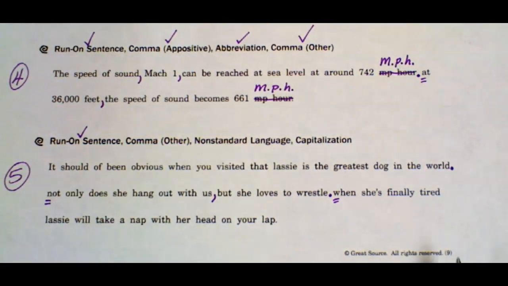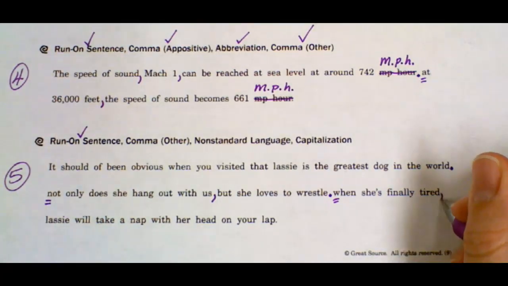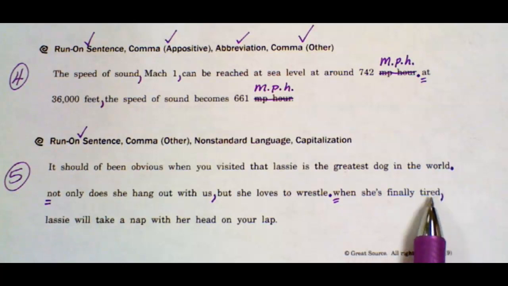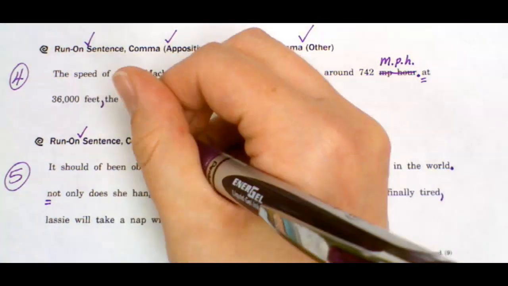And we're also going to add a comma after tired. Just like in our last sentence, this phrase here, when she's finally tired, is being used as an introductory phrase. So we need to add that comma, and if you were to listen to the sentence read out loud again, you would probably notice a slight pause here again. So we know that comma belongs.